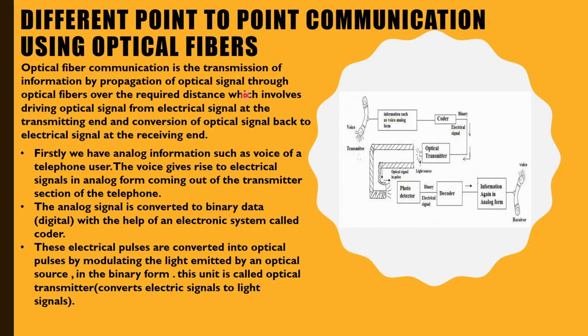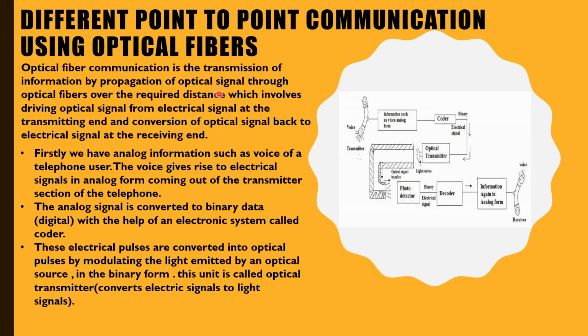Simple. Think of a telephone communication: you are talking to someone, some encoding and decoding is happening, and you are hearing him or her. The same simple thing is stated here, the transmission of information by the propagation of an optical signal.